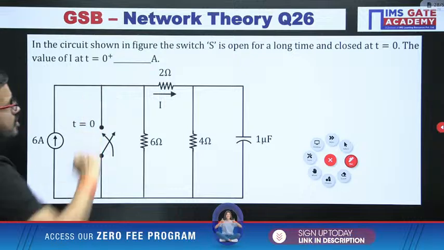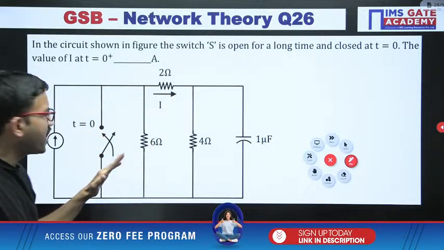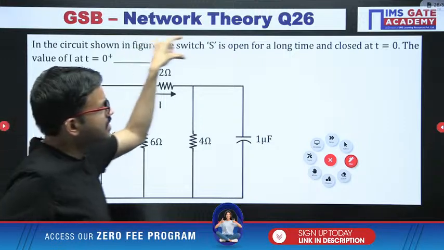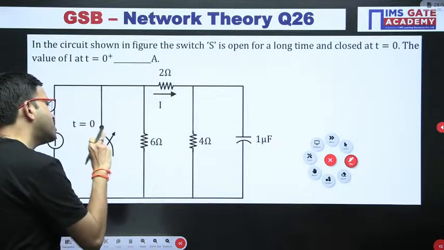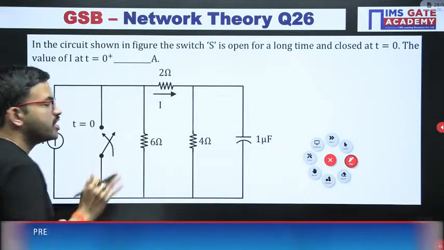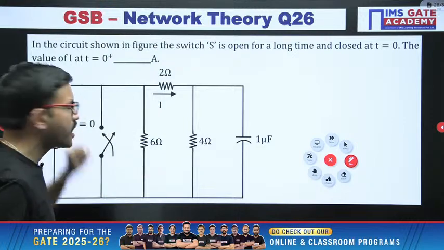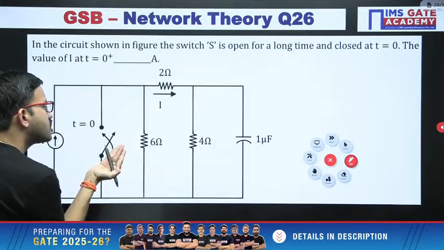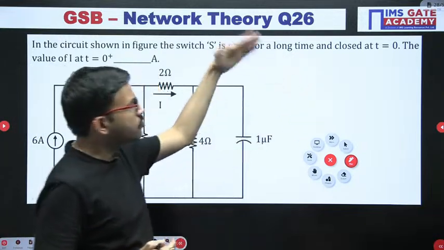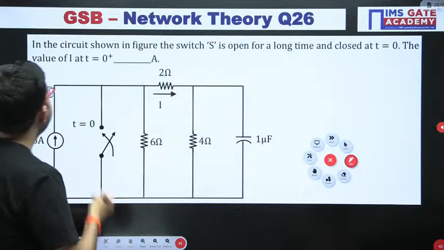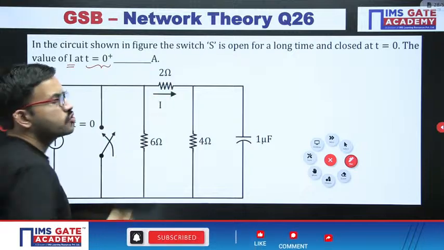In the circuit shown in the figure, the switch was open for a long time and is closed at t equals 0. See, this sentence some questions will give, in some questions they may not give. But by observing the switch arrow direction, you will come to know whether we are closing the switch or opening it at that particular time instant. Okay, here you can observe we are closing the switch at t equals 0. That means up to t equals 0 minus the switch was in open position, and at t equals 0 plus they are asking for the current flowing through this 2 ohm resistor.